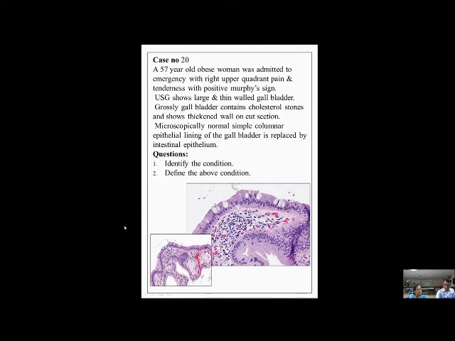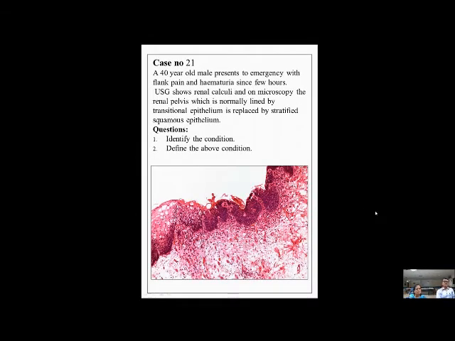We'll move on to the next one. The next case scenario that we had given was of a 40-year-old male patient presenting to emergency with flank pain and hematuria since a few hours. On ultrasonography, they found that a renal calculus was present, and on microscopy, the renal pelvis, which is normally lined by transitional epithelium, was found to be replaced by stratified squamous epithelium. And we had provided a photomicrograph of the same.